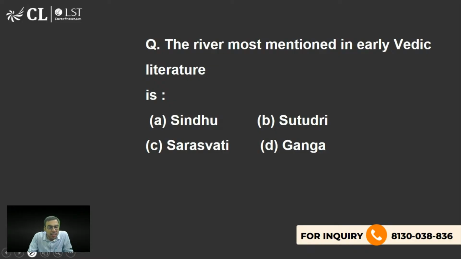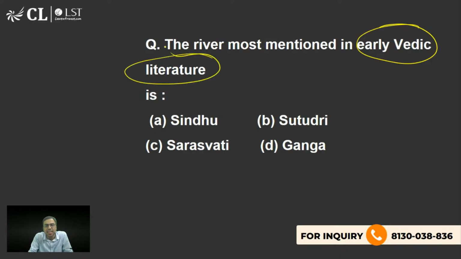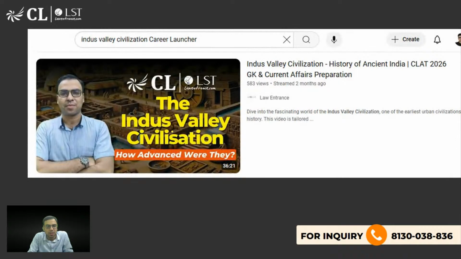The next is, the river that is most mentioned in early Vedic literature is what? Can anyone tell me? Sindhu, Sudutri, Saraswati, Ganga. The most mentioned in Vedic literatures is in the Rig Veda etc. And I hope you all should be answering it. Please, guys, I'm expecting everyone. Yes, right answer. Yes, Kushagra, you're right. Sindhu River, which is called the Indus River. Right? So I hope you are aware.